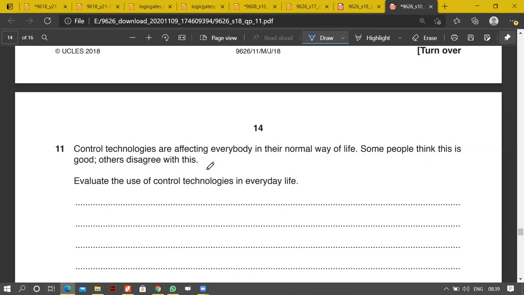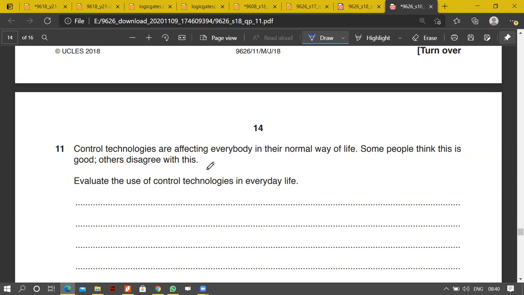Yeah, we can talk about how people have become lazy as well. Obviously, it is a point. With controlling, you don't have to get up and do things. We can also say that it uses high-skill labour, which means highly paid jobs. Absolutely. Anyone else? Because it's an 8 mark question, so as many points as we can think of.